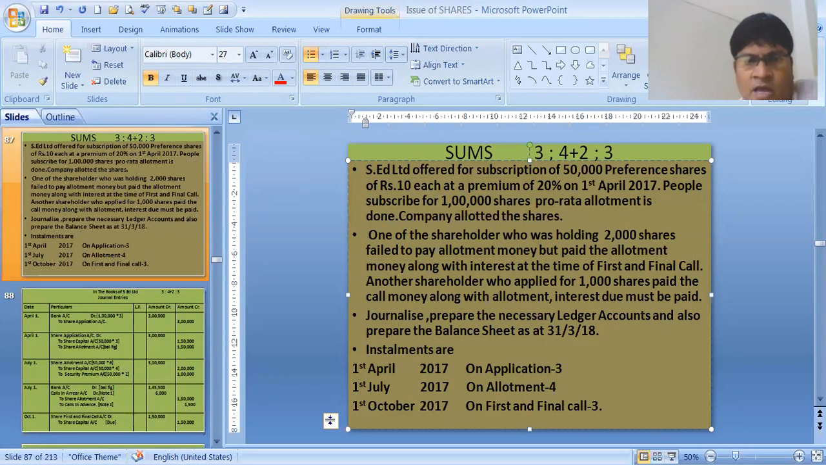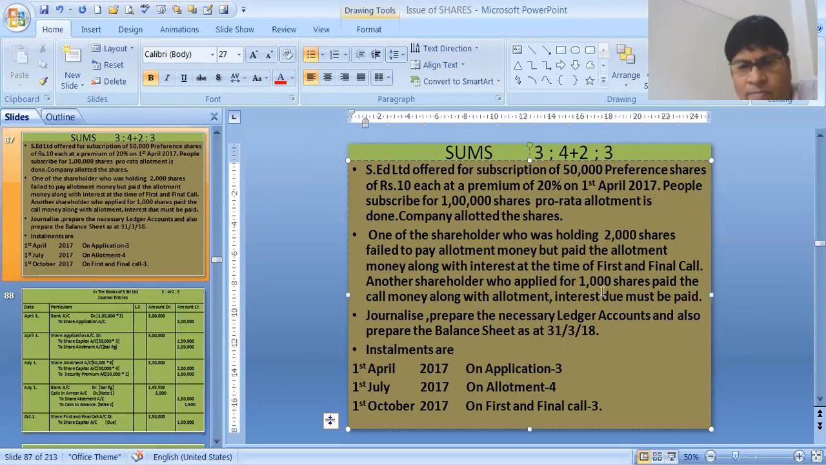Next, the company allotted the shares. One of the shareholders who was holding 2,000 shares failed to pay the allotment money, but paid the allotment money along with interest at the time of first and final call. Clear? Money along with interest at the time of first and final call.